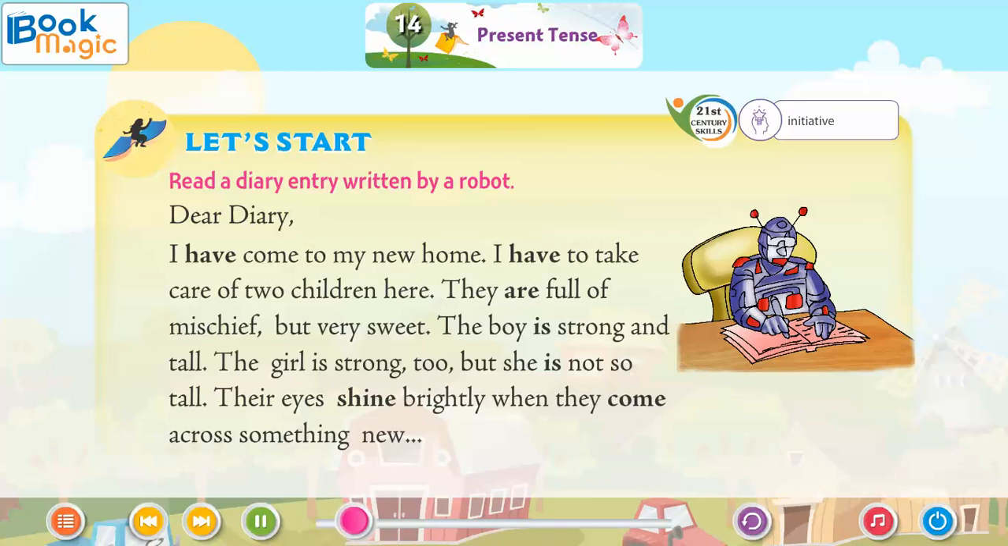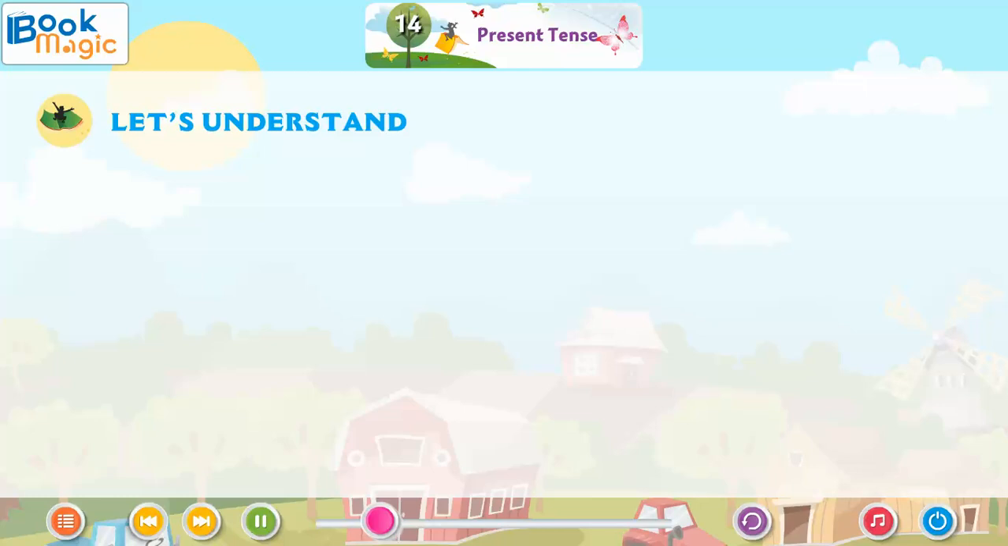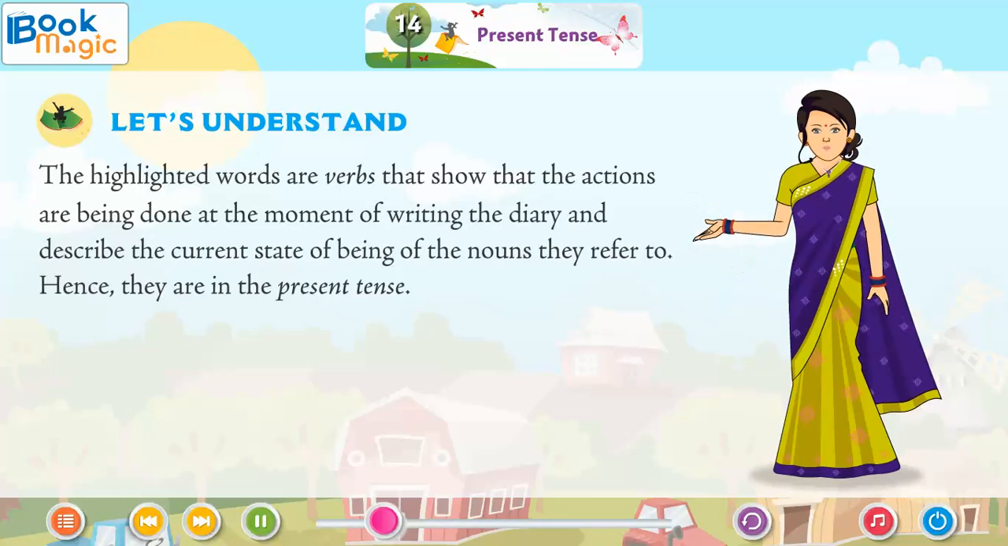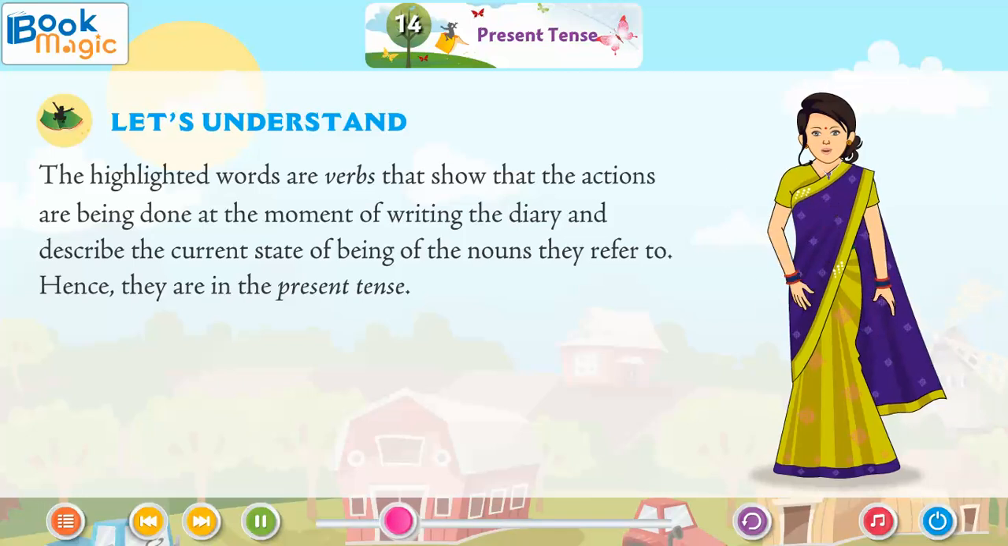The boy is strong and tall. The girl is strong too, but she is not so tall. Their eyes shine brightly when they come across something new. Let's understand. The highlighted words are verbs that show that the actions are being done at the moment of writing the diary and describe the current state of being of the nouns they refer to. Hence, they are in the present tense.